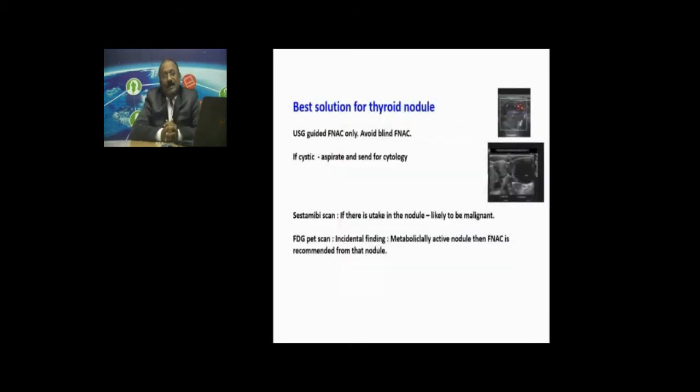But in your day-to-day practice, isotope scans for diagnosing a thyroid nodule are superfluous. You would typically have done T3, T4, TSH to know the function. The patient may be euthyroid. Then what is the best alternative? How to go about it? Because as a clinician, you have a high index of suspicion for malignancy, so an isotope scan will not help you. This is where your ultrasound scan will help you. So the first investigation of choice in your routine practice should be an ultrasound.